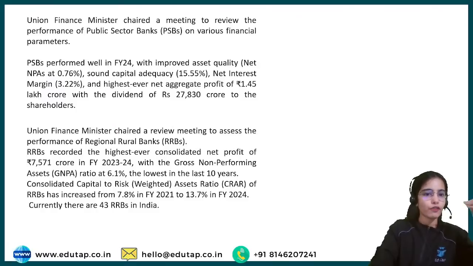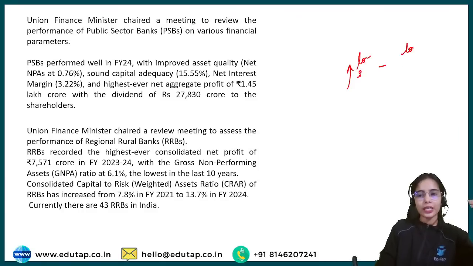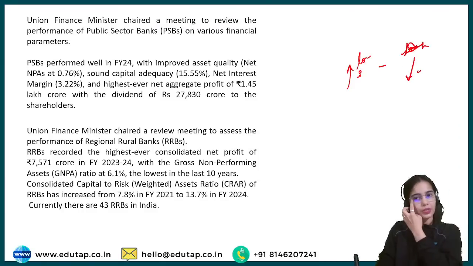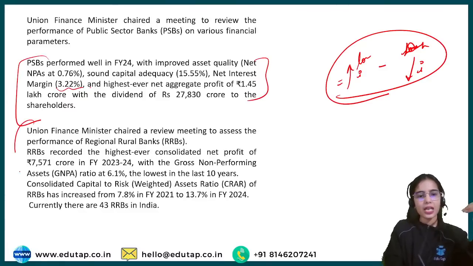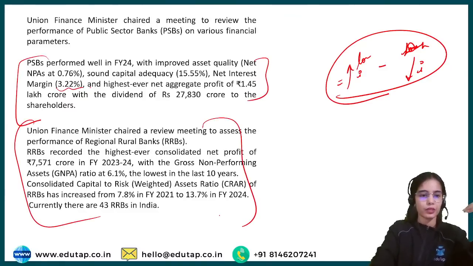Yes, 1.45 lakh crore. They have got the net interest margin, that means how much interest they have earned on the loans minus the interest they have paid on the deposits. So the net interest margin was 3.22%, and the other data points are provided here for the public sector banks and for regional rural banks.